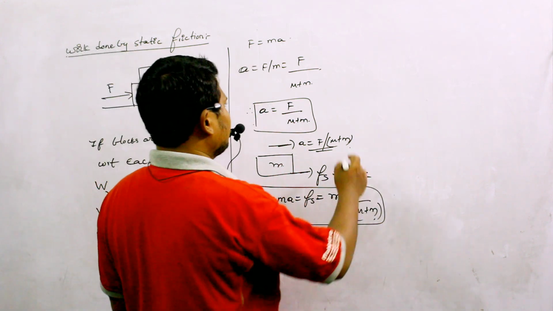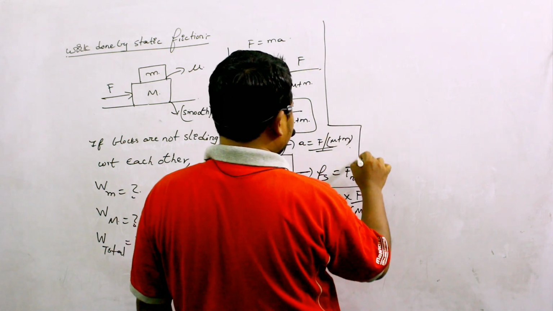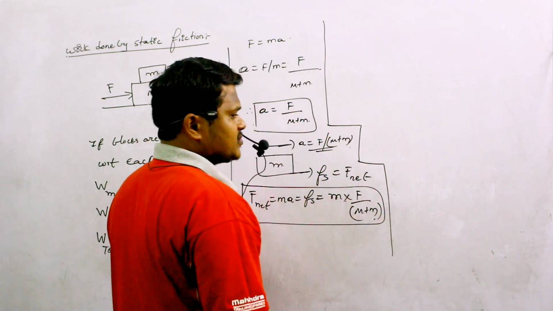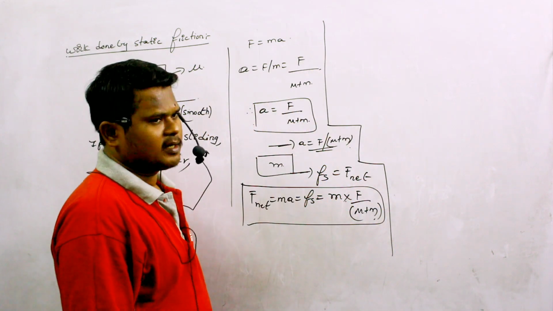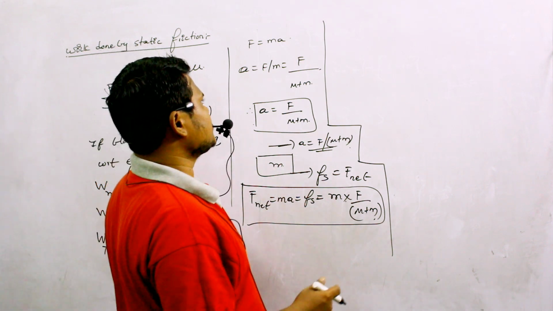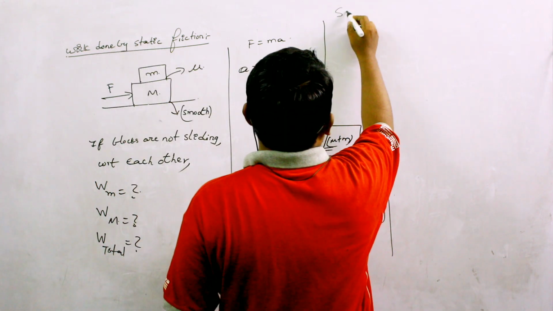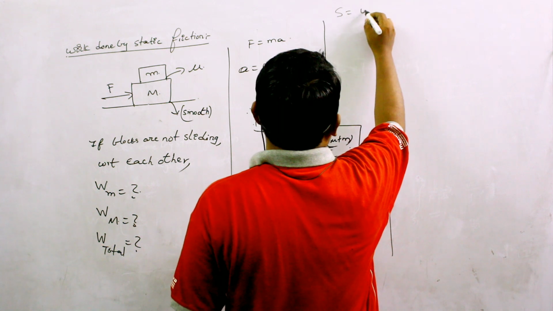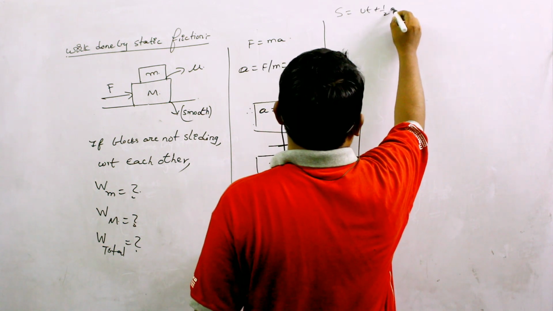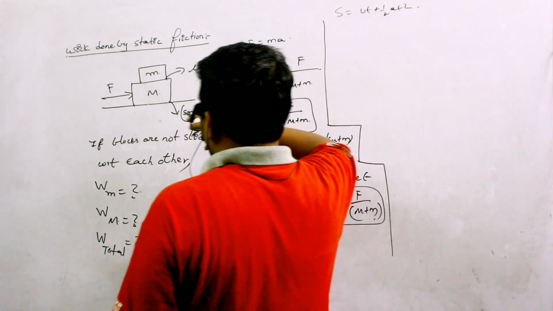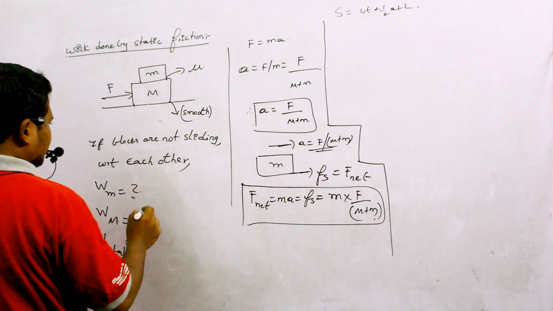Now I want to calculate work done, and to calculate work done I require force and displacement. Force I have already calculated, so how can I calculate displacement? Displacement I can calculate by using s equals ut plus half at square. Actually we are calculating work done after a time of t.